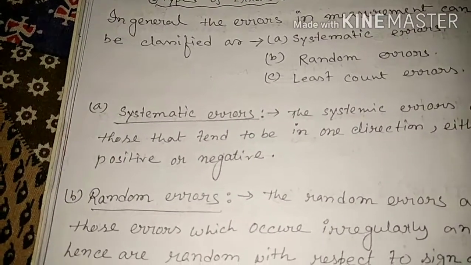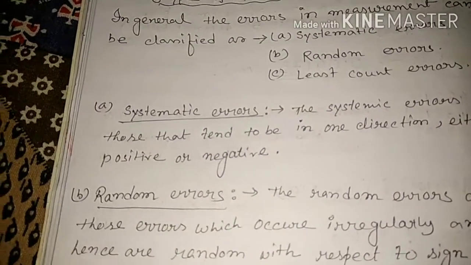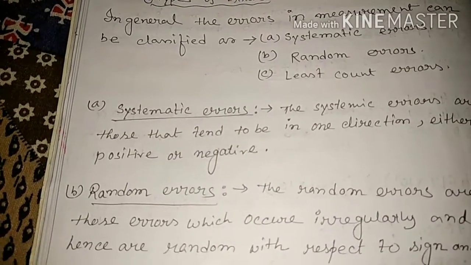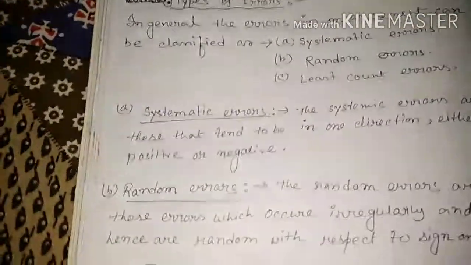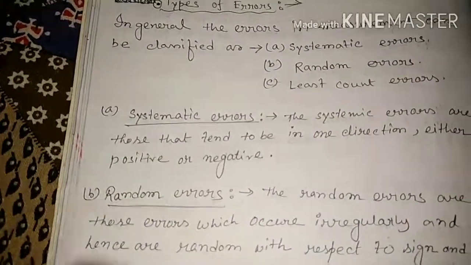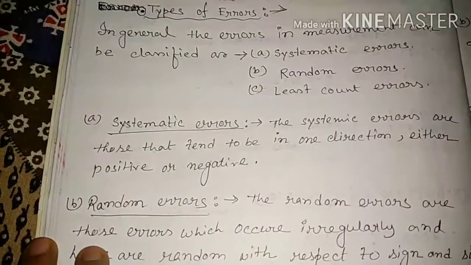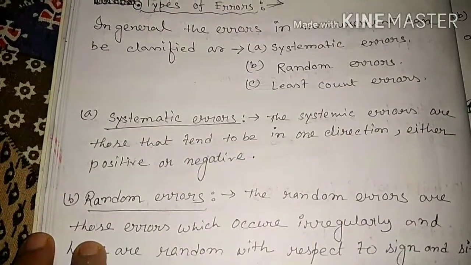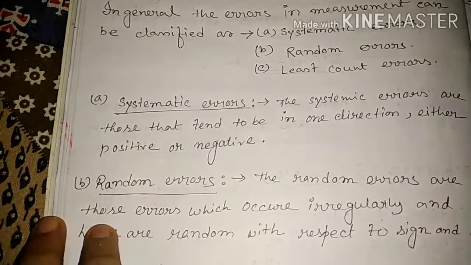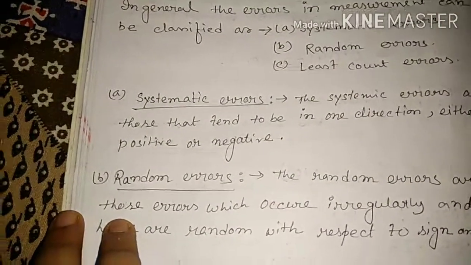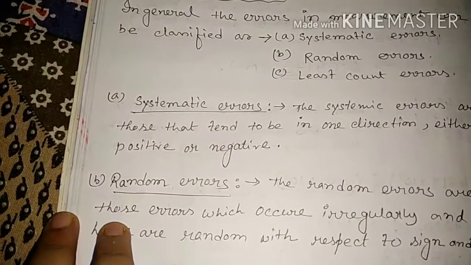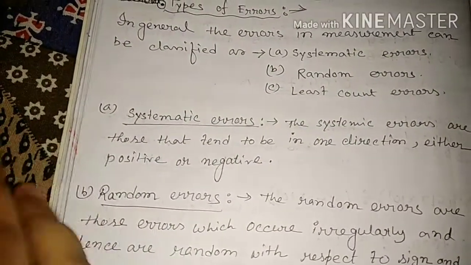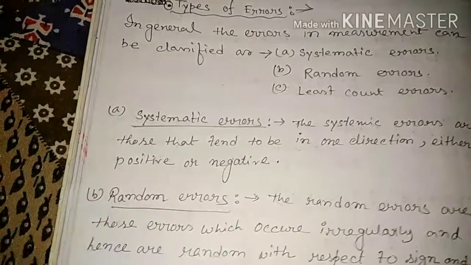These systematic errors arise due to instrumental error or due to carelessness of the persons. Okay, sometimes we are not serious about the experiment, just taking the data, but we cannot measure accurately, because of a lack of proper setting of the apparatus, individual carelessness, that is called personal errors.